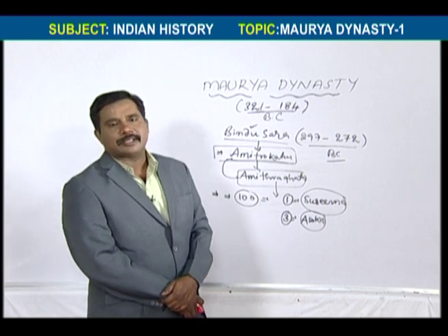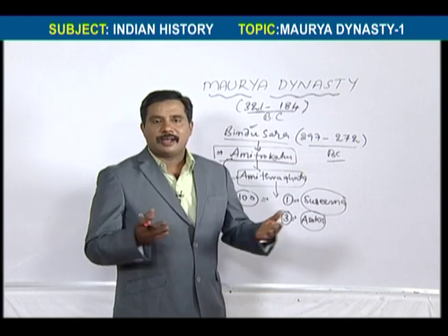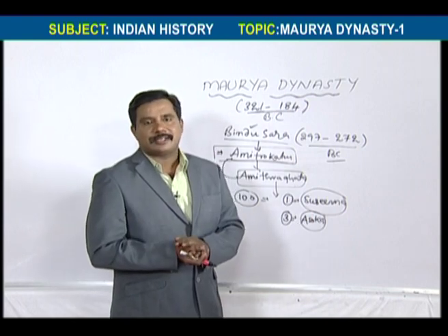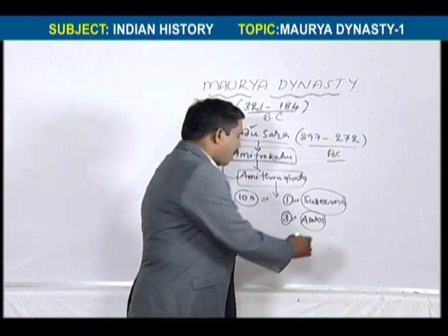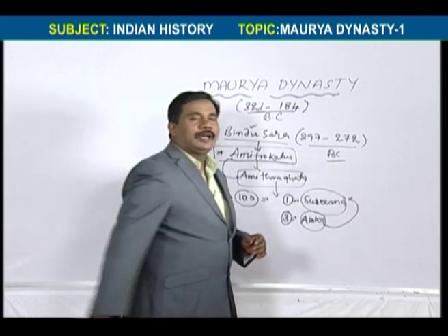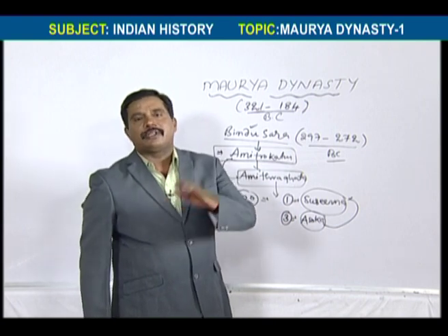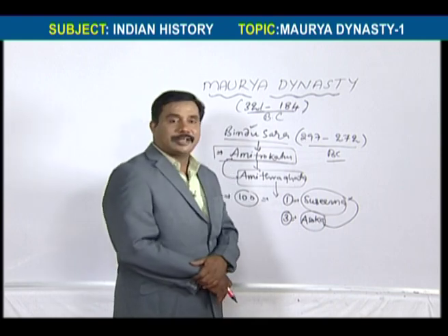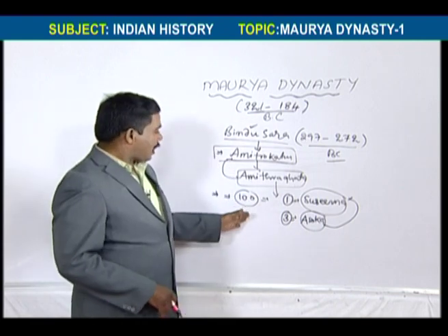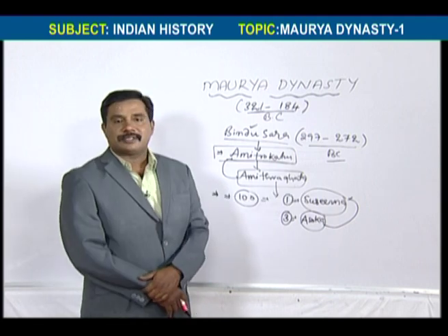People revolted against the government, but Sushima was helpless and could not control the revolution. Then Ashoka went there and controlled the revolution. That's why Ashoka had the talent. Among the 100 sons, the first was Sushima and the third was Ashoka.